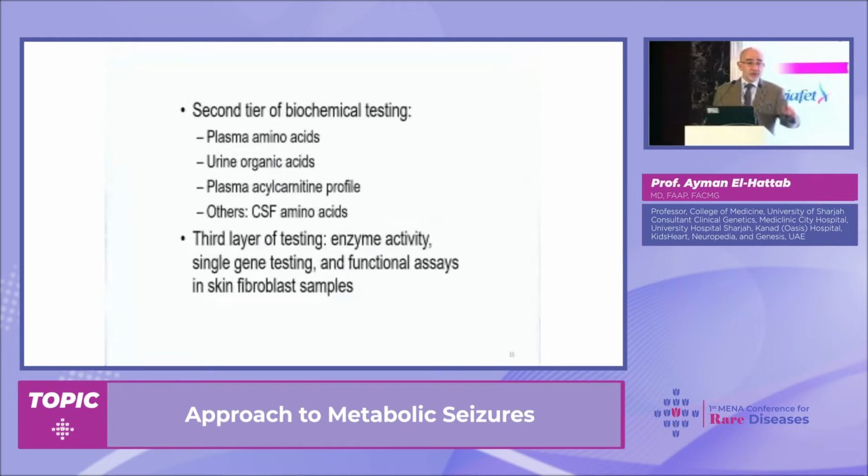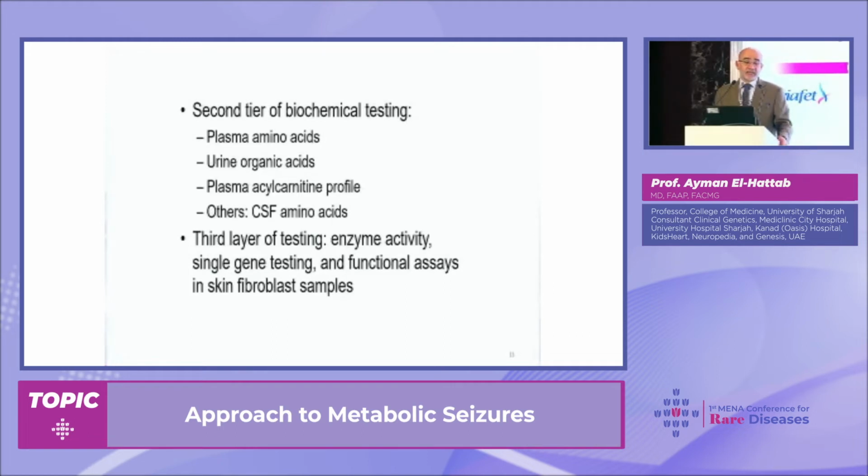And sometimes we need to do second tier or even third tier of tests. If we want to investigate further, we have this suspicion of a metabolic disease, then the basic metabolic workup, what we call plasma amino acids, urine organic acids, and plasma acetylcarnitine profile can be done.